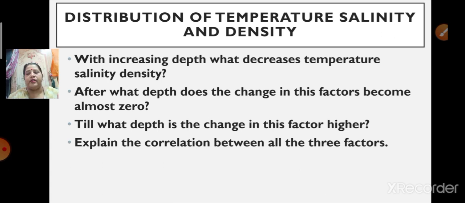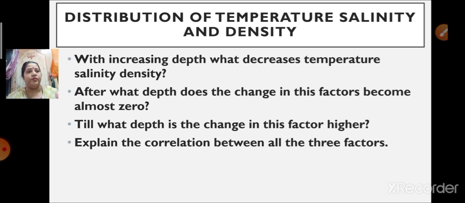If temperature is going on becoming lesser and lesser, what will happen? Density is going to become more and more, that is, it is going to increase. This shows that there is an interrelationship between temperature, salinity and density.